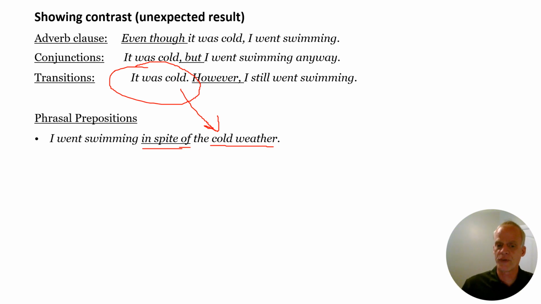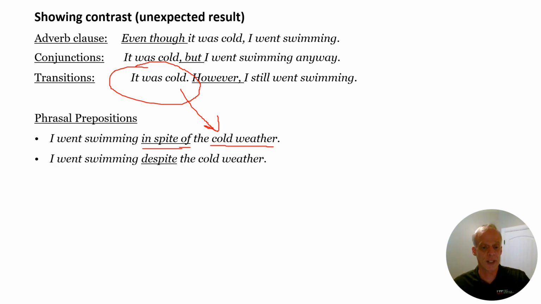some of you might have heard this before, some of you not. I guarantee you though that now we talk about it, you'll start to hear this a lot more often when you're talking to your roommates and reading in your books and so on. It's not really common, but you will hear it. This will come up. I went swimming in spite of the cold weather. Here's the other one, despite. Now, despite is a preposition. So we need to have a noun phrase after that. I went swimming despite the cold weather. And to kind of help you remember it, they all have this word spite in it.